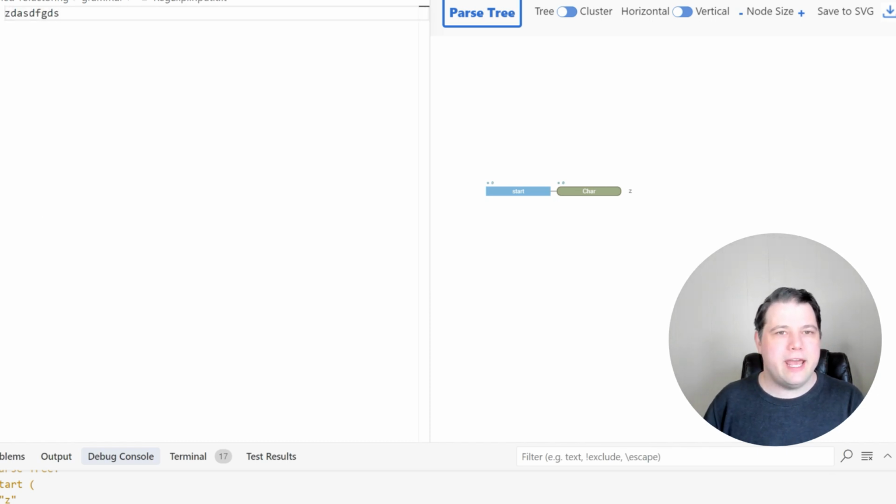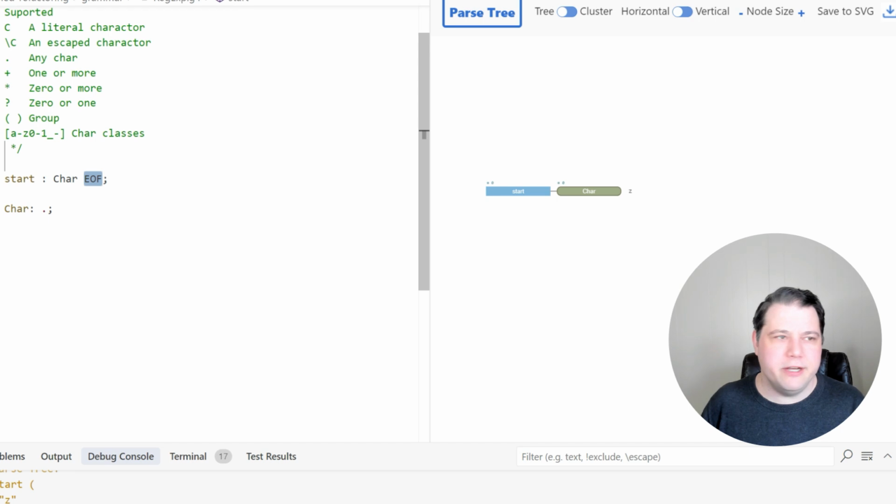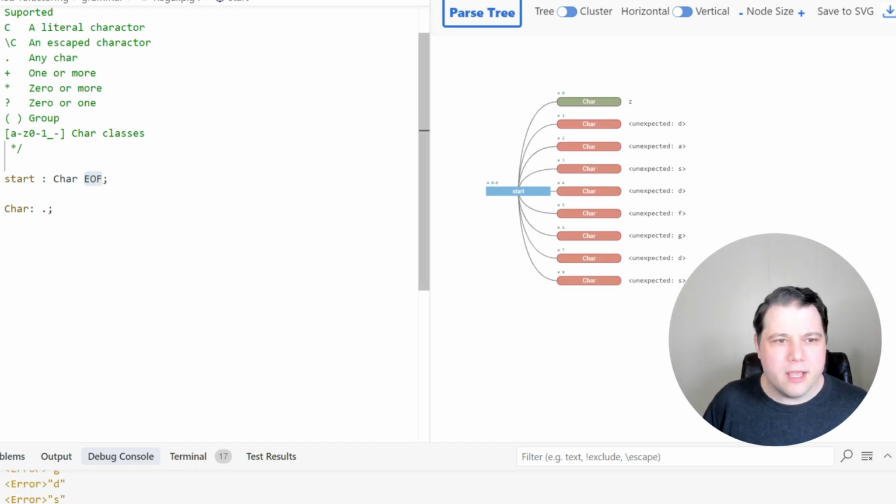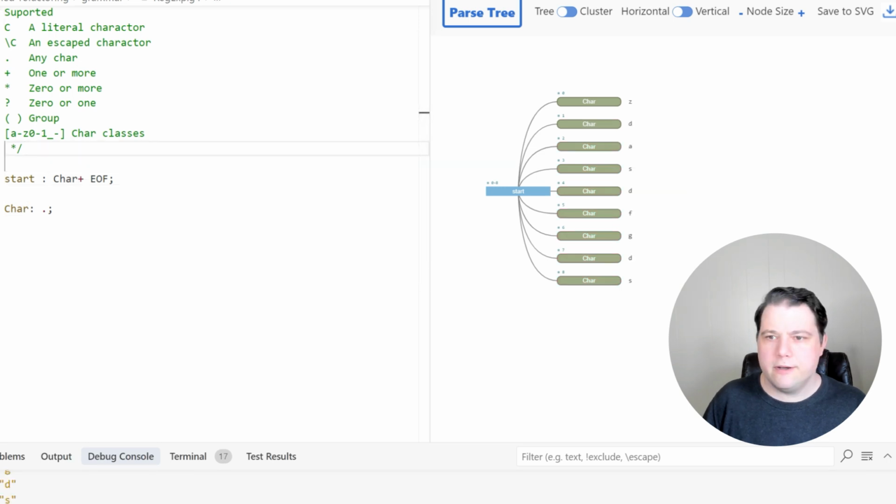And now no matter what character I feed in, it should work. But can I have many characters? No, I just said I can have one. So we've got to support that, right? This is a problem. So I can use, again, similar notation to what appears in regex to say you should parse many of these char tokens. And then that works. Great.